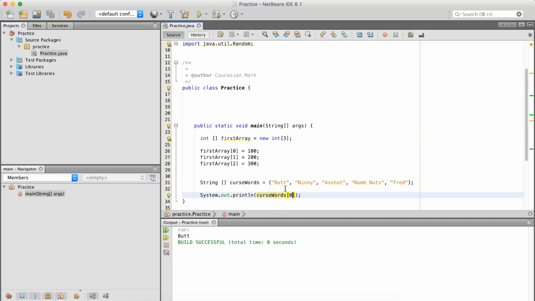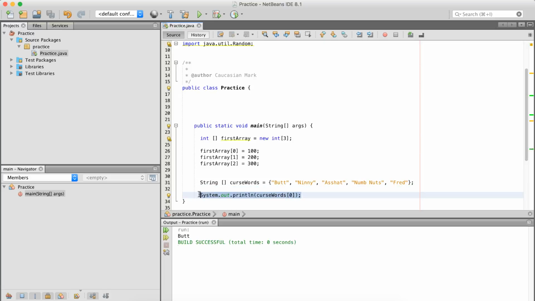We have but, because this is zeros. This is 0, 1, 2, 3, 4. Awesome. But overall we have 5. So if we had to redo this, we would put, say, the value 5 up here, if curse words was the first array, if you're following along there.